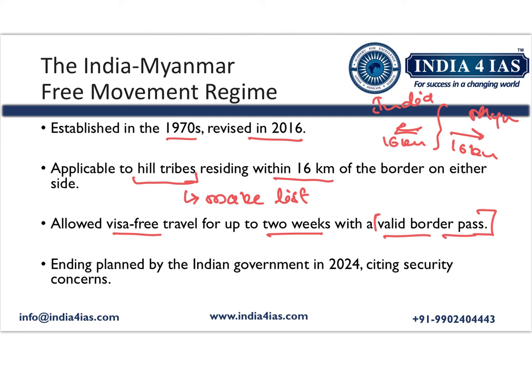Finally, in January 2024, the Indian government planned to end the free movement regime, citing security concerns. And then the government is planning to start a smart fencing system across the India-Myanmar border. It is going to install a smart fencing system across the border, and if anyone crosses this border, they require a visa. So if the free movement regime ends, anyone who is crossing this border requires a visa.